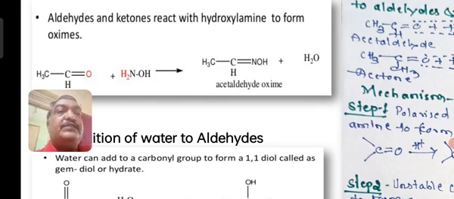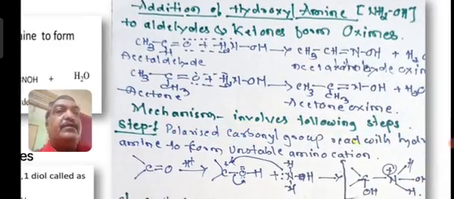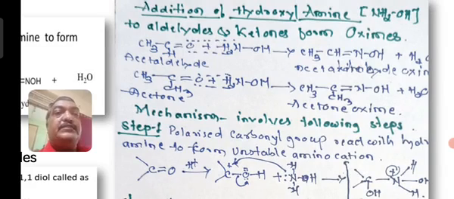It is called acetaldehyde oxime if you are using acetaldehyde. If you are using ketone, that is CH3 CO CH3, acetone, then acetone oxime. So the addition of NH2OH takes place by removal of water between the hydrogen and the oxygen of the carbonyl group. And the mechanism for this reaction is here. Addition of hydroxylamine, for example, acetaldehyde will form acetaldehyde oxime. Acetone will form acetone oxime.